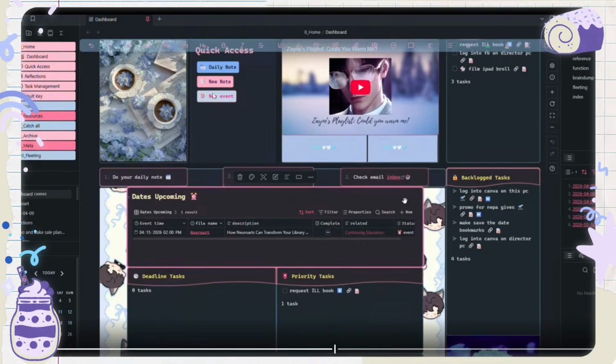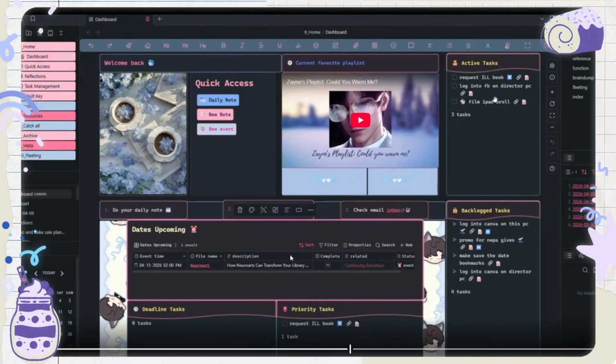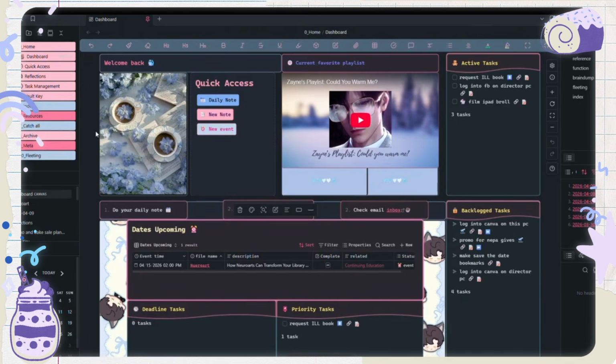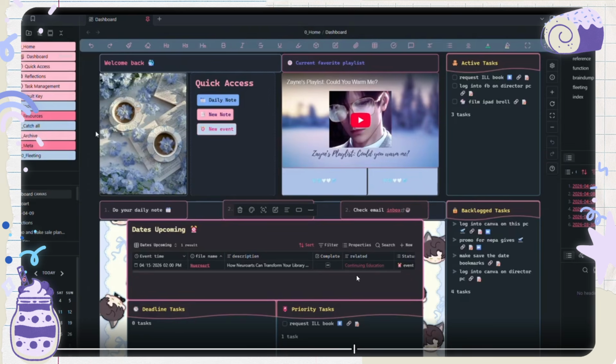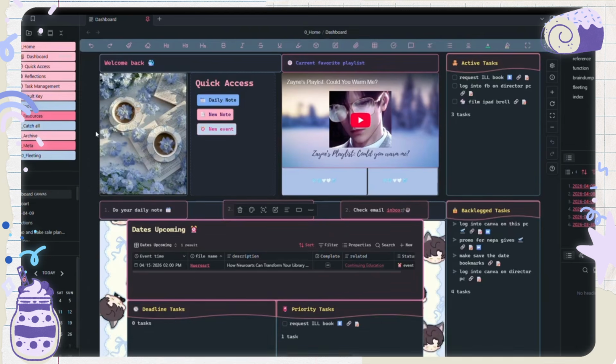I just put in properties for that and then put them in my database, so now I know that that's in there. And then anytime we have any programs that I have to do for the library, or any events or fundraisers or whatever, I can put them in here and keep notes on it. And the reason why I'm doing that is, technically you could be using databases now to keep track of tasks as well, sort of like how Notion does.